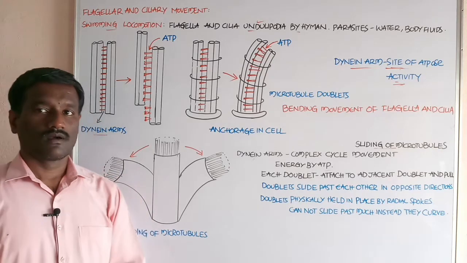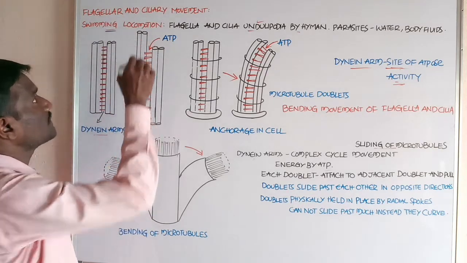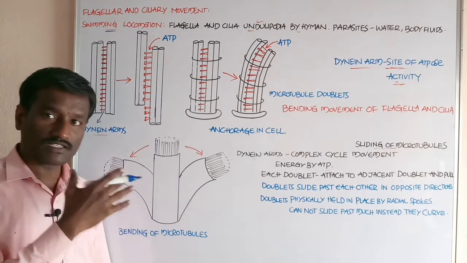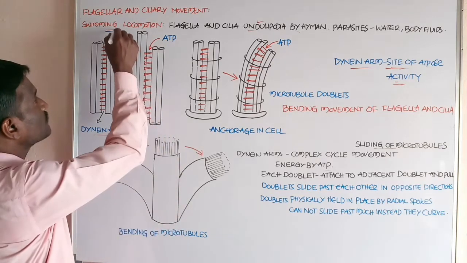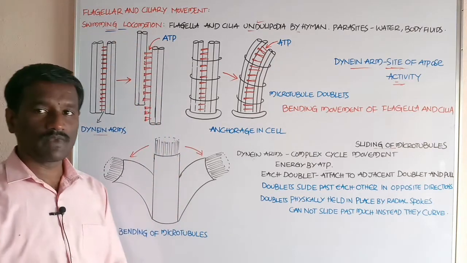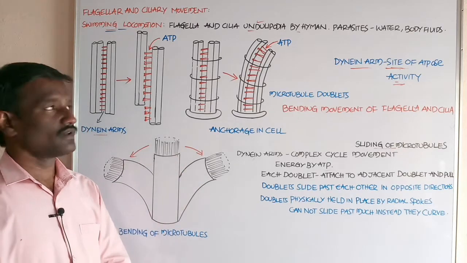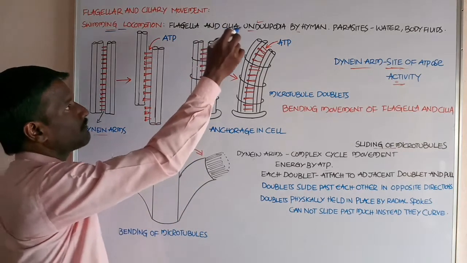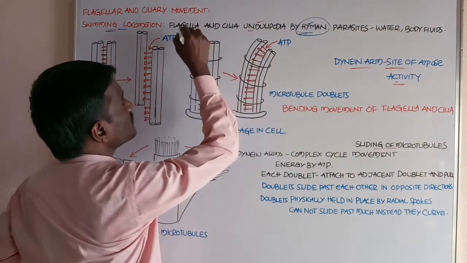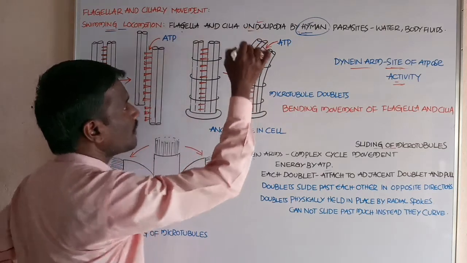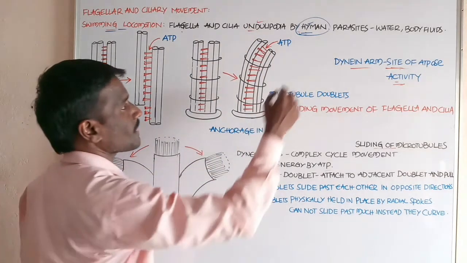Now, flagellar and ciliary movement is by swimming locomotion, flagellar locomotion, and ciliary locomotion. First one, swimming locomotion. Swimming locomotion is performed by cilia and flagella. And by the scientist Hyman, flagella and cilia are called undulipodia.